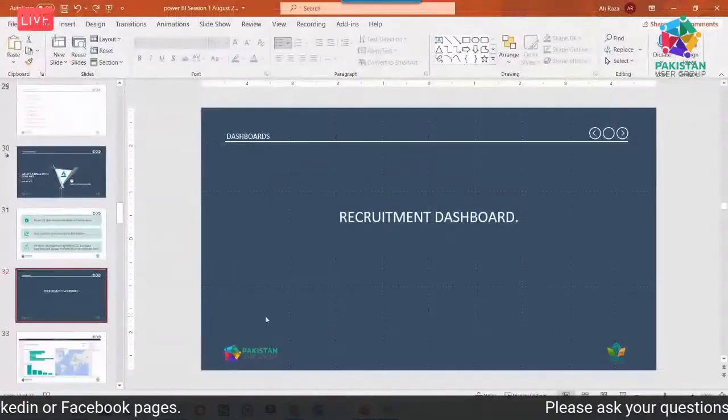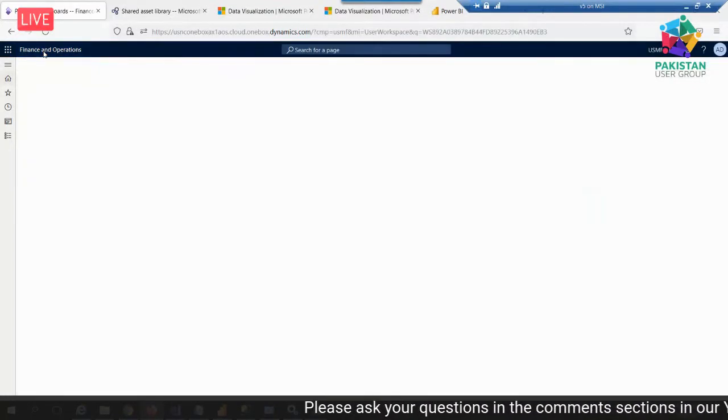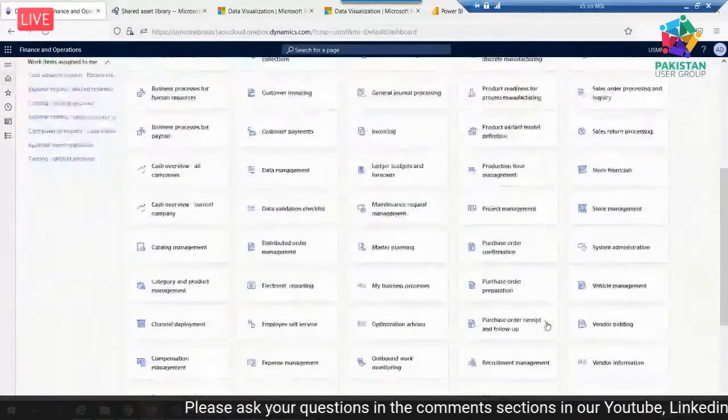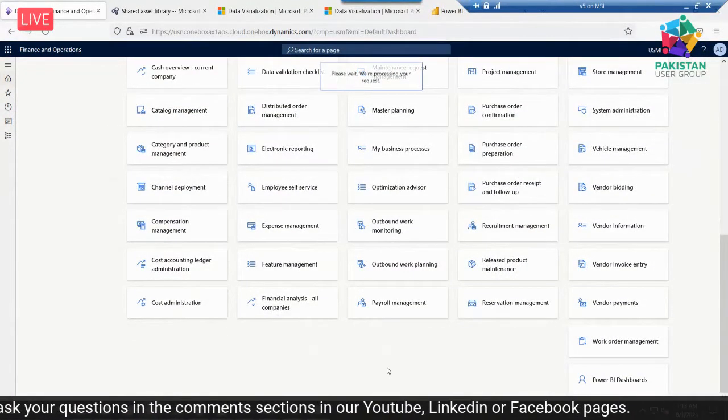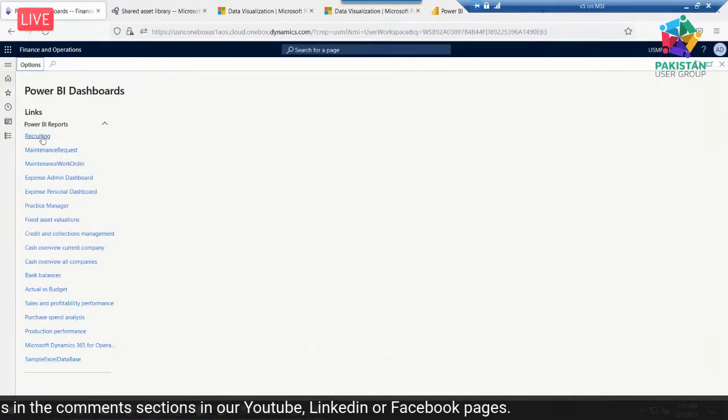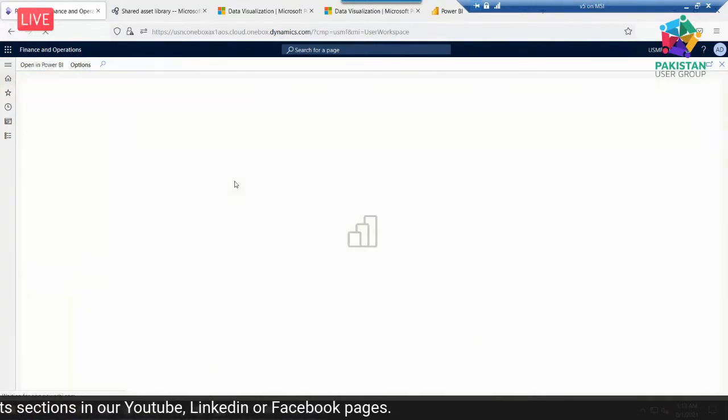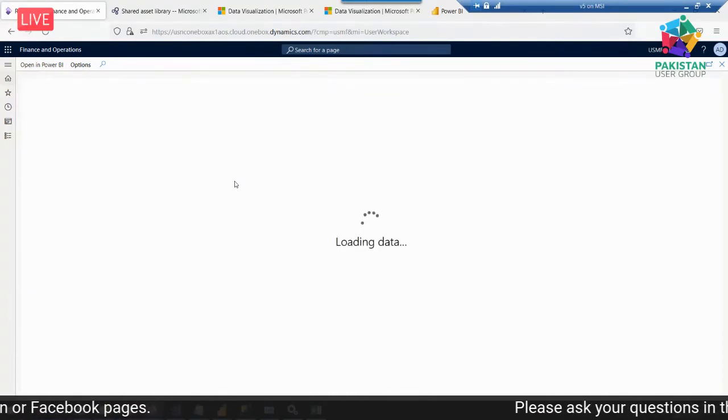So for this, what Microsoft provided, I'm going to Power BI dashboards, and here are the recruiting dashboards. As I'm working on a local VM, I downloaded these dashboards.